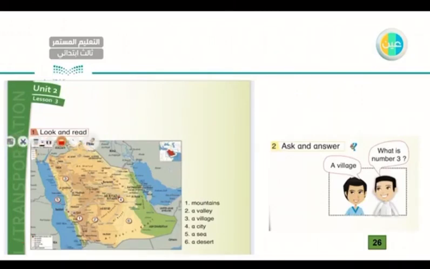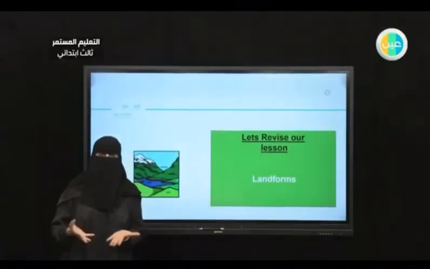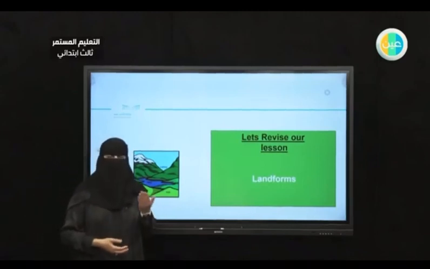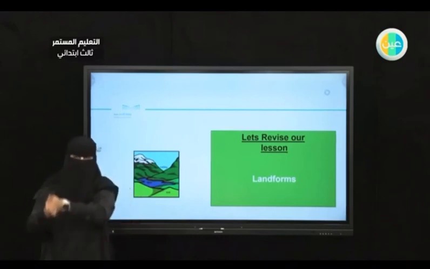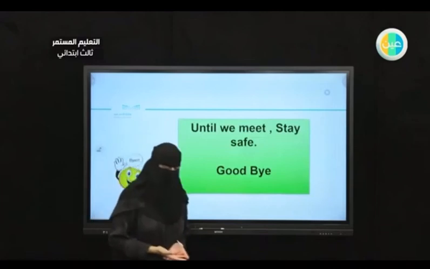So that was our lesson today. Let's try to remember what we've learned. We introduced some famous landforms like a valley, a city, a village, a desert, a sea, okay? All these geographical landforms are an introduction for our next lesson. As I told you, we'll be talking about the city of Yanbu'. So that was our lesson.